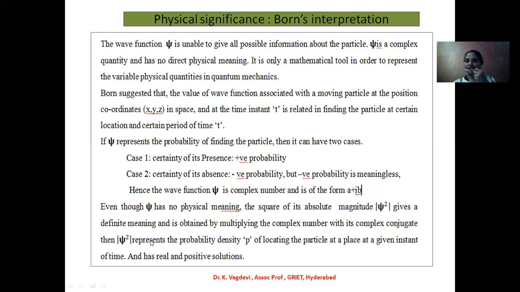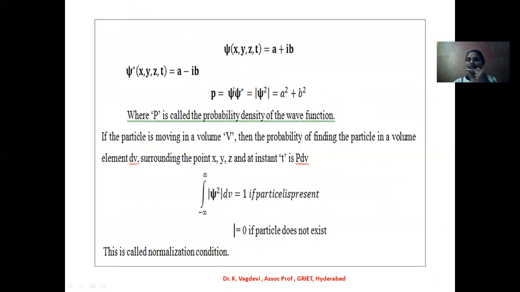So mod of psi square represents the probability density P of locating the particle at a place at a given instant of time. Remember that psi has no physical meaning. That's why we take mod of psi square, which gives the probability density and is always a positive quantity. Mod of psi square is nothing but psi into psi star.